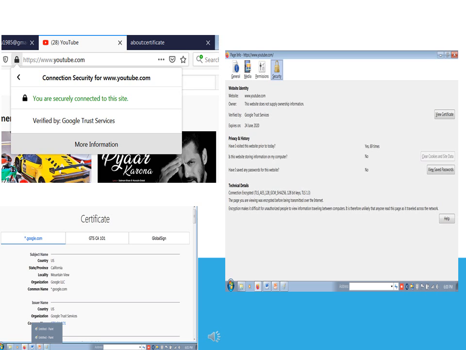Click on that digital certificate and you will get in detail the issuer information, subject name, which algorithms they have used to generate the public key, and which algorithms are being used to sign the digital certificate. So practically just see this. You will get an idea how a digital certificate looks.